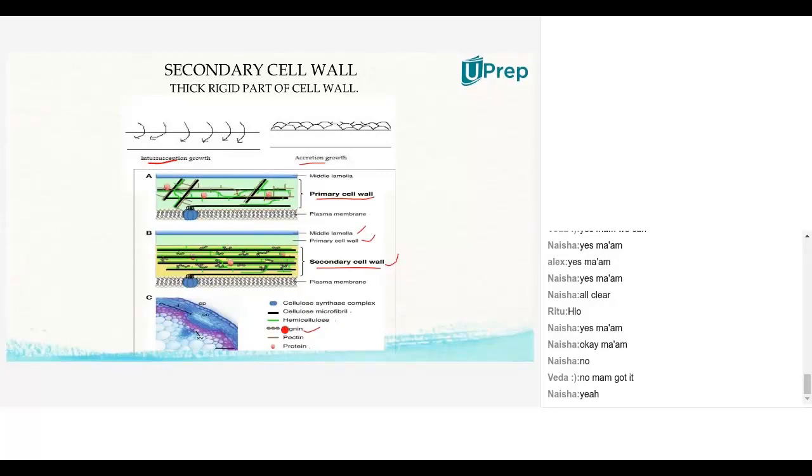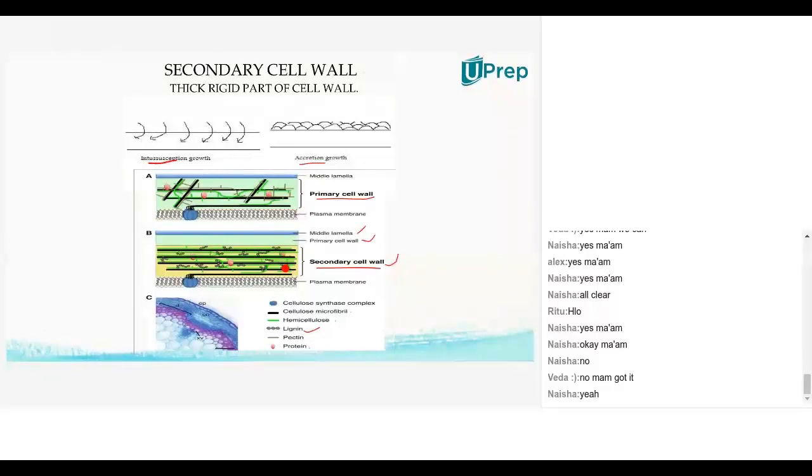Here you can observe gray color structures, lignin. You'll find it only in the secondary cell wall, not in the primary cell wall. The picture clearly shows that the primary cell wall doesn't have lignin, but the secondary cell wall does contain lignin, which makes it hard and rigid when compared to the primary cell wall.